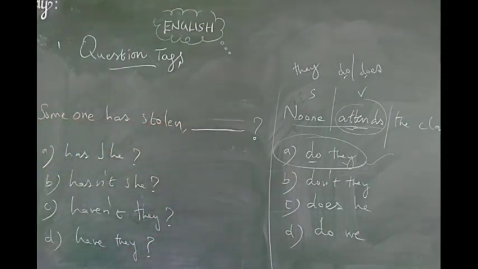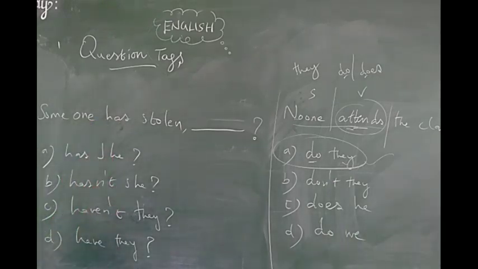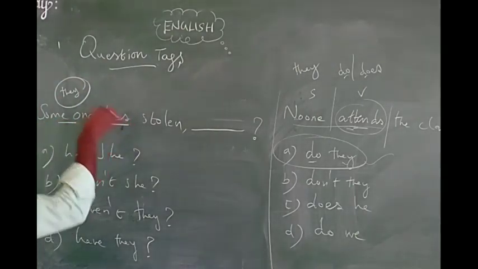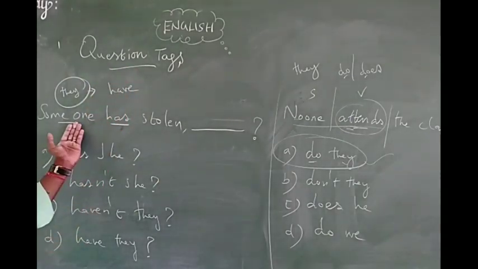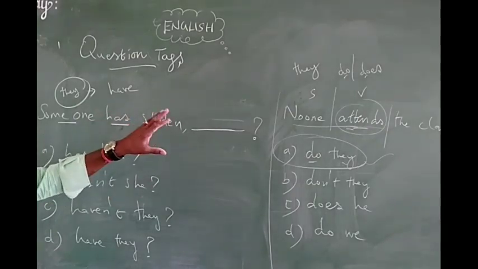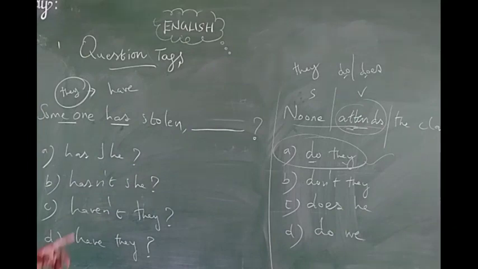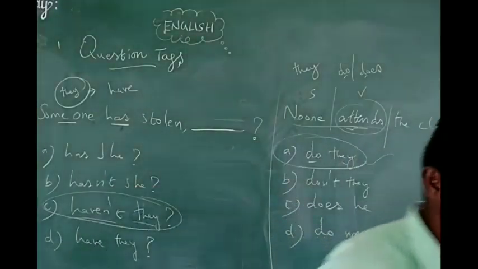Someone has stolen. See, first thing, positive or negative? Positive. So the tag must be negative. Someone becomes they. The singular subject, singular verb. Now it becomes a plural subject, then plural verb have. So here the positive sentence is given, then you have to write the negative tag as the answer. What is the negative tag given here? Have plus not, haven't, and they. So the given question answer is haven't they. So how the answer becomes like that?